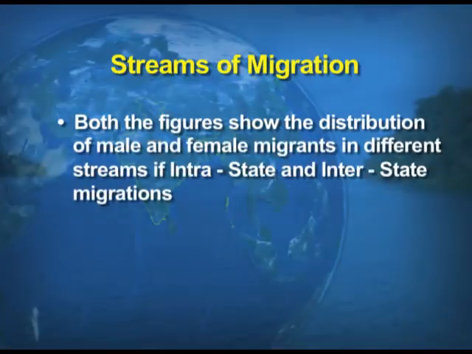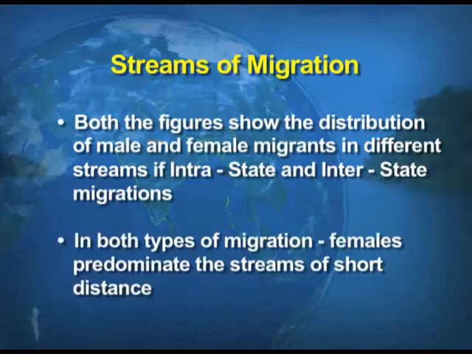Now, both the figures, as you have seen in the visuals, show the distribution of male and female migrants in the different streams of intrastate and interstate migration. And children, I have made it clear to you what is intrastate, that is within the state, and interstate is from one state to another state.